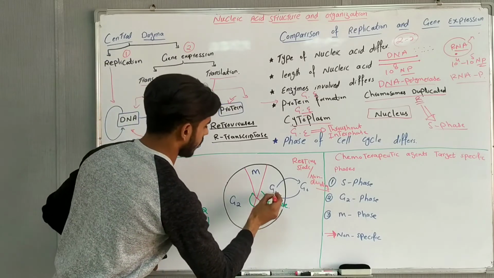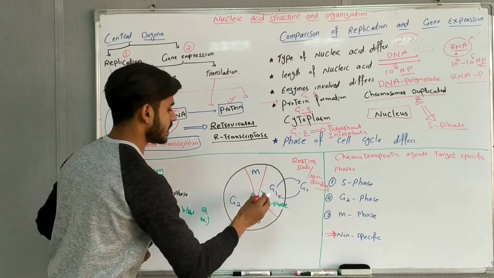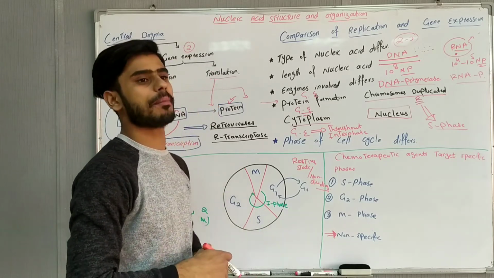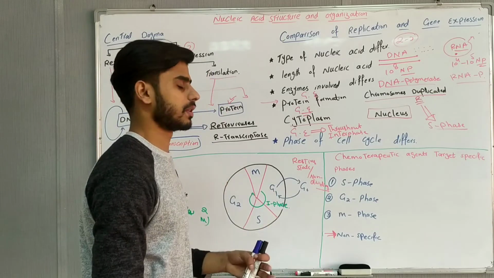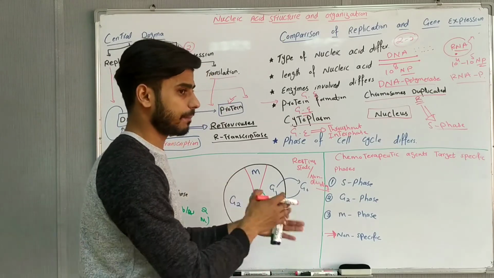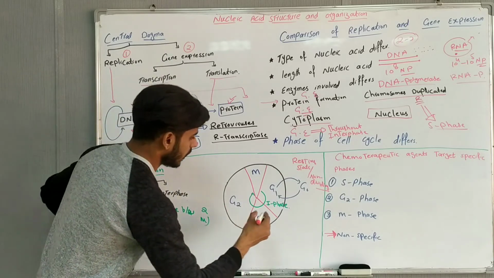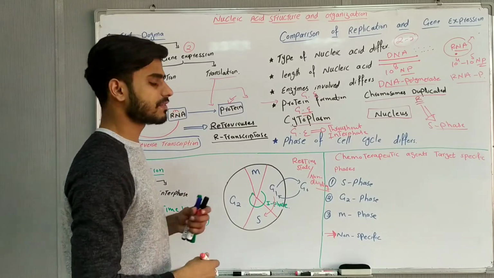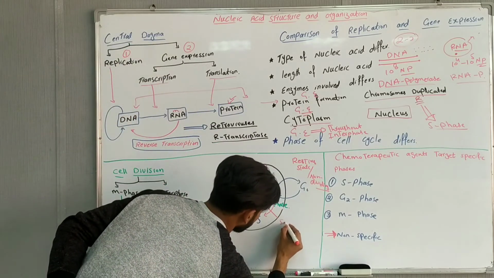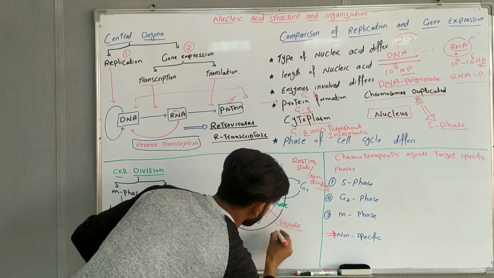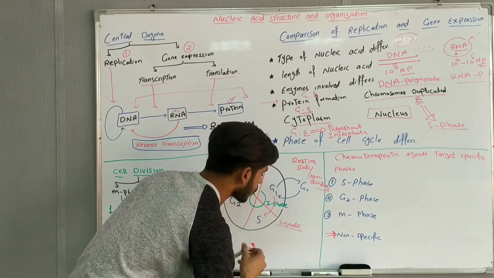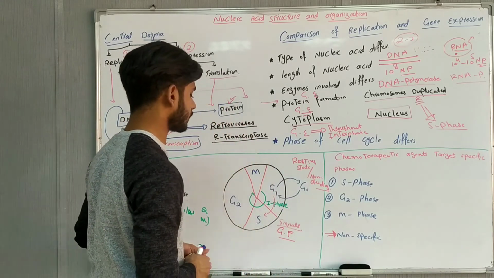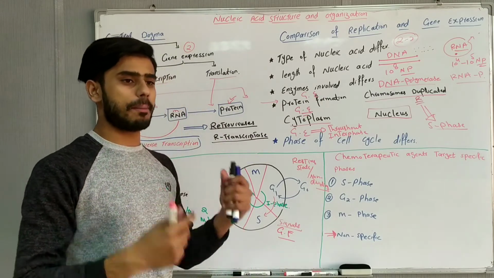Let's suppose that the epithelial cell has now come into the G1 phase. In G1 phase, what will happen? The cell prepares itself for replication, for the cell division. Now from G1 the S phase will be activated. But how will the S phase be activated? With the help of signals, and these signals come from growth factors. Which growth factors? Let's say insulin growth factor, heparin growth factors.